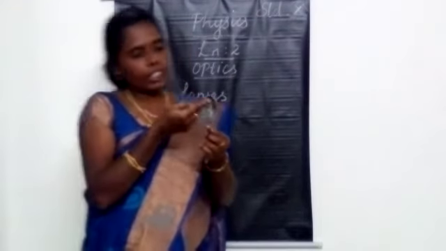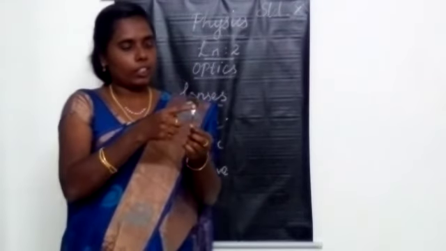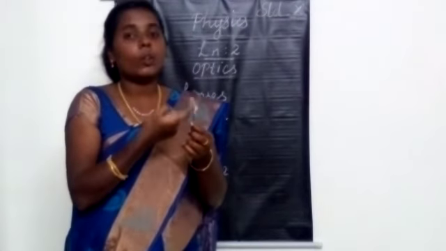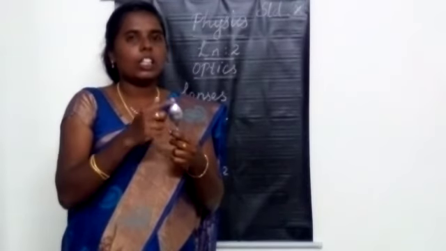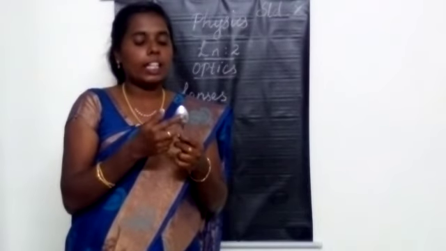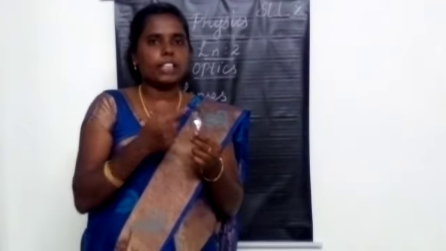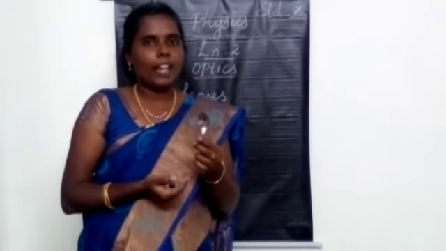And if the refracting surface is curved inwards, that is called the concave lens. So, the refracting surface curved outwards is the convex lens. The refracting surface curved inwards is the concave lens.